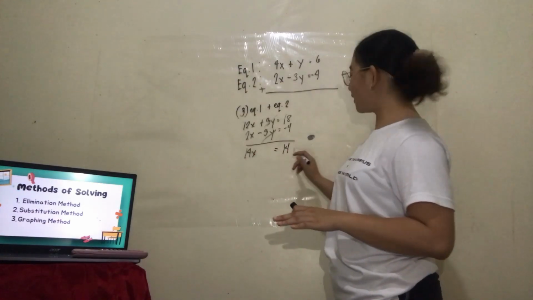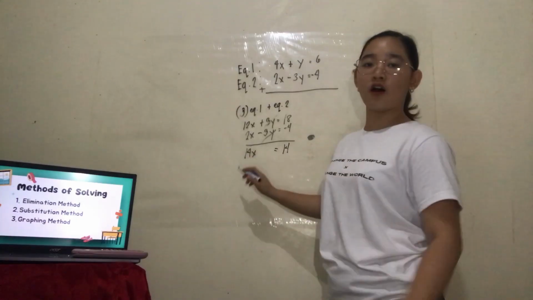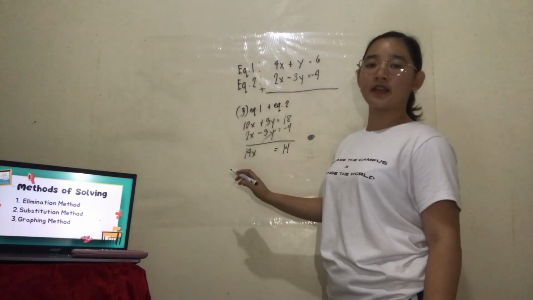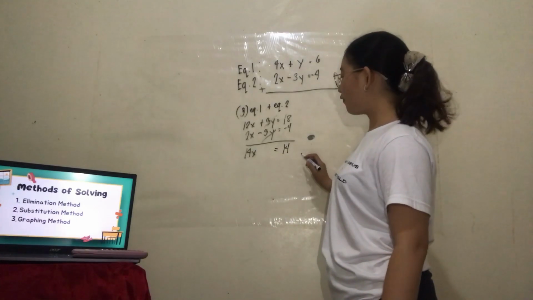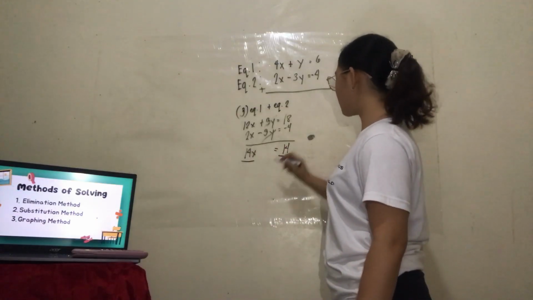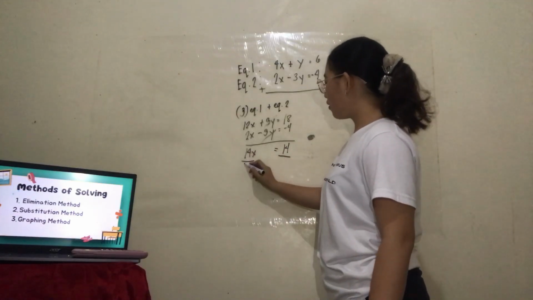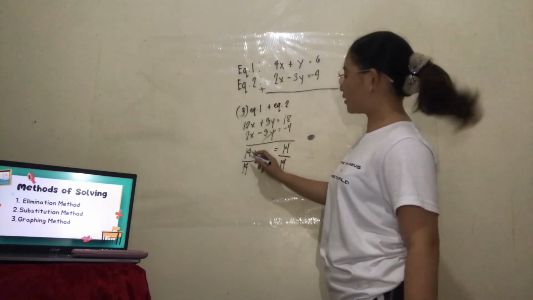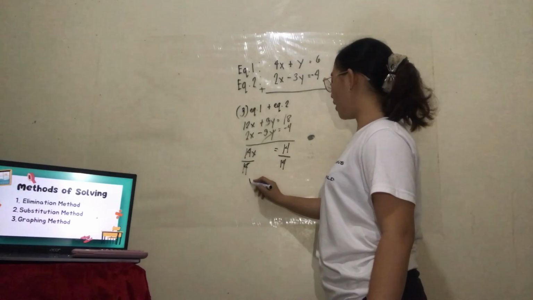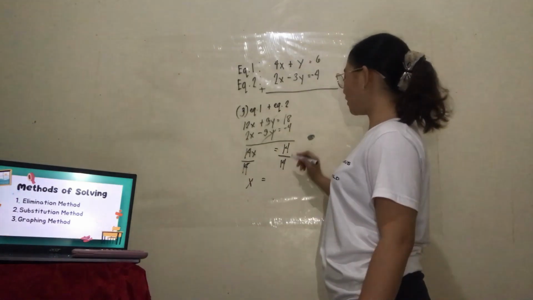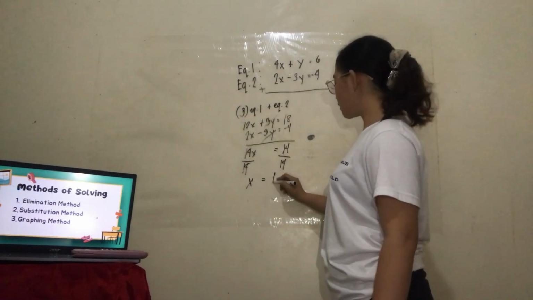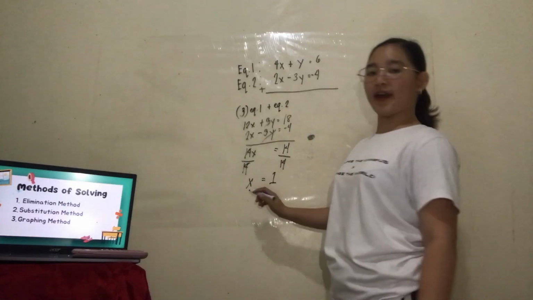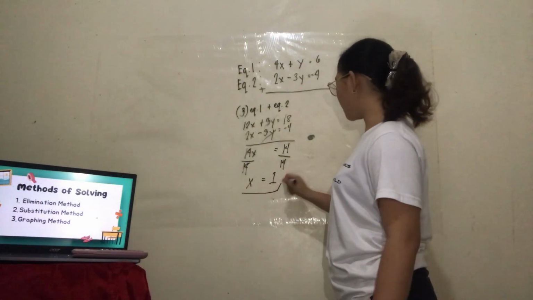We can get the value of x by dividing both sides by 14. 14 divided by 14 is 1, so we cancel and have x only. Then 14 divided by 14 is 1. So now we have the value of x, which is 1.